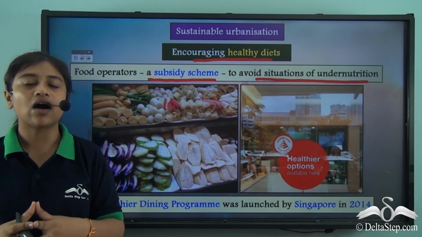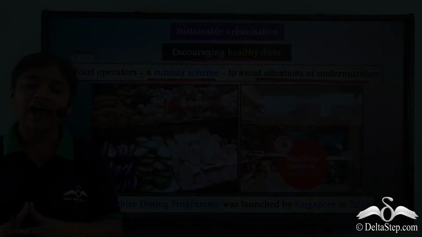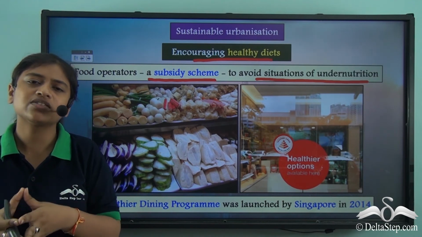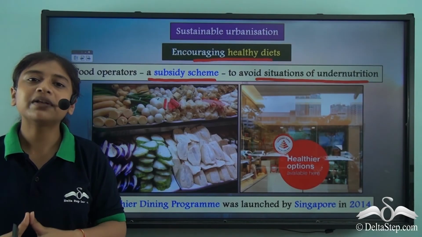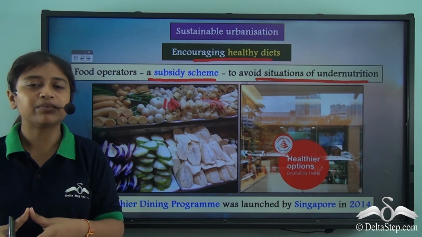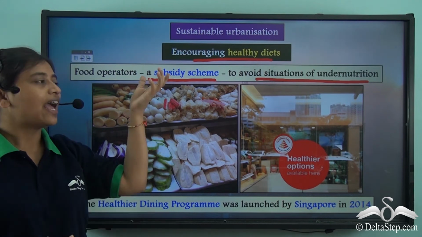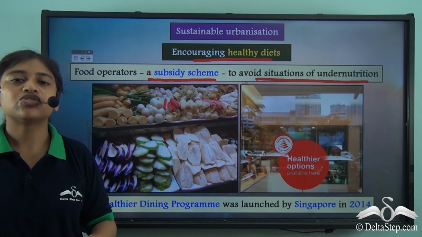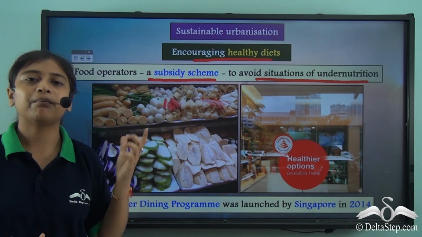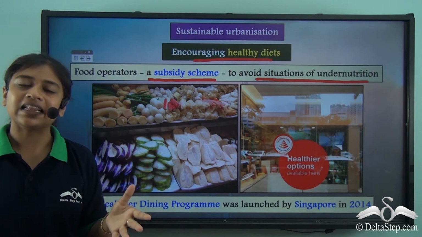They can cut down on oils that have saturated fat content, and by that they could give us healthier options on the menu. So the people who are working out of their home and are completely dependent on the food available outside have no choice but to consume these healthy foods available at different food outlets. So a subsidy scheme taken up by the food operators could be a very smart method towards a healthier city.